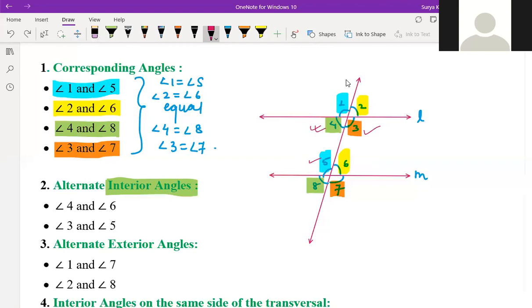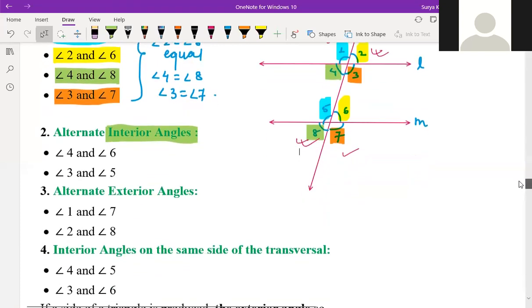If you ask about alternate exterior angles, 1 and 7, 2 and 8. So these are the 3 things we have learned right now: corresponding angles, alternate interior and alternate exterior angles.